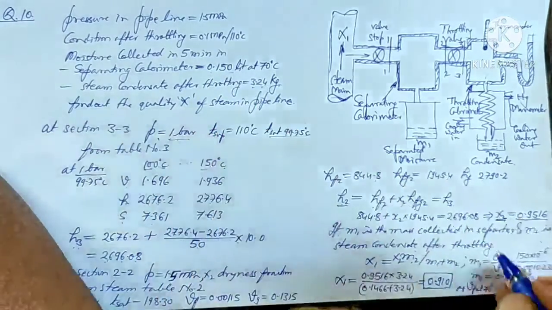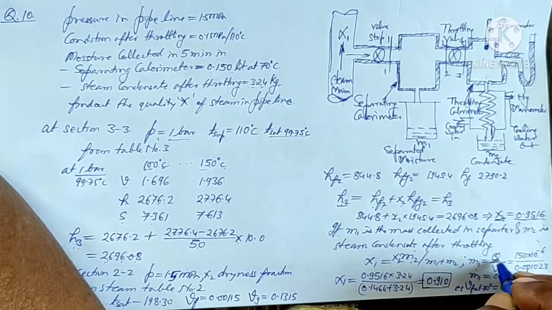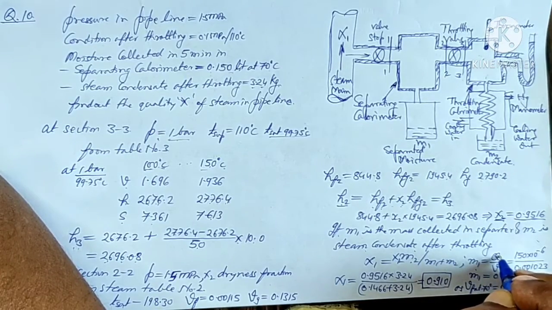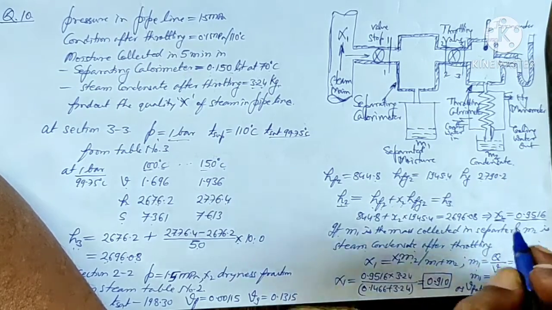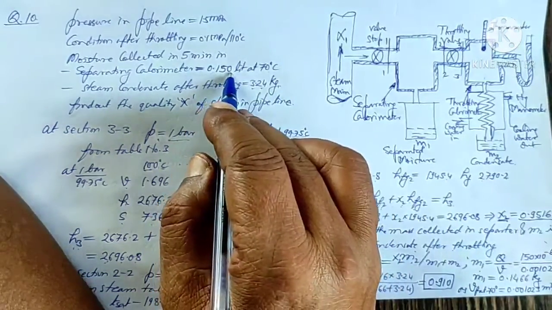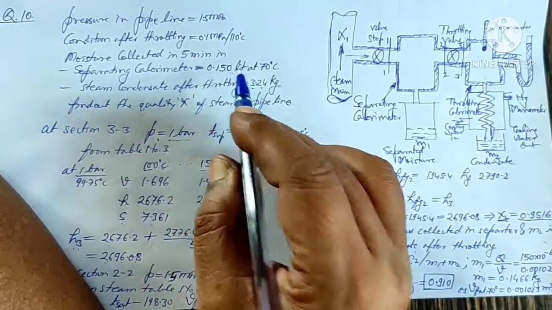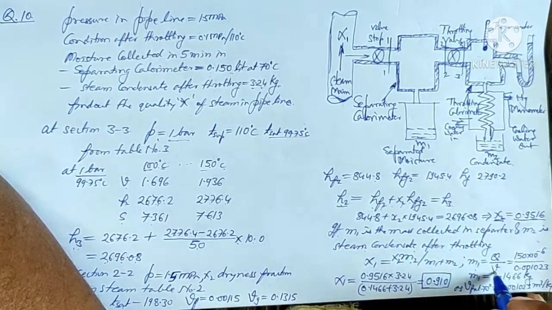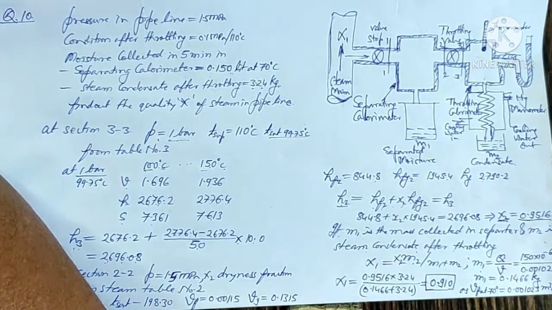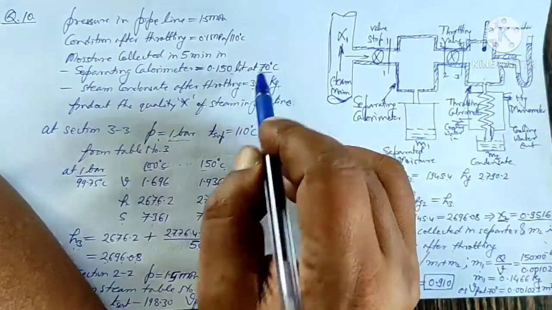So to find M1, we will write the total volume divided by the specific volume. The total volume is given as 0.150 liter, that is 150 into 10 to the power minus 6 meter cube, divided by the specific volume from steam table number 1 at 70 degrees centigrade.